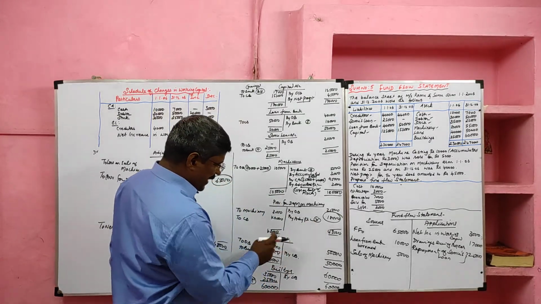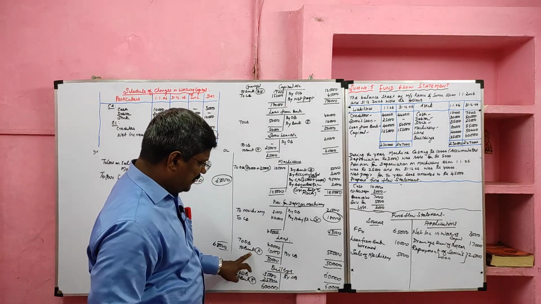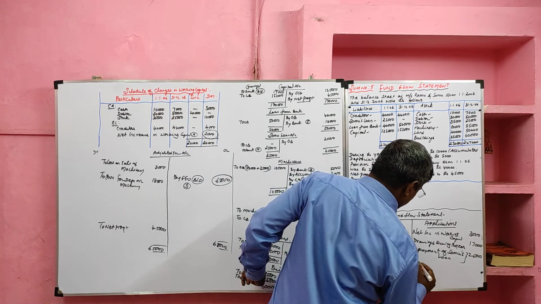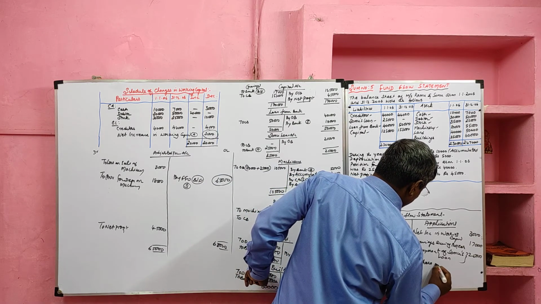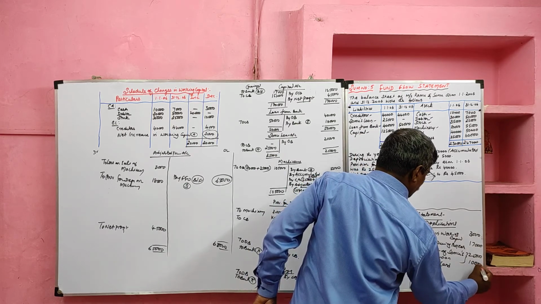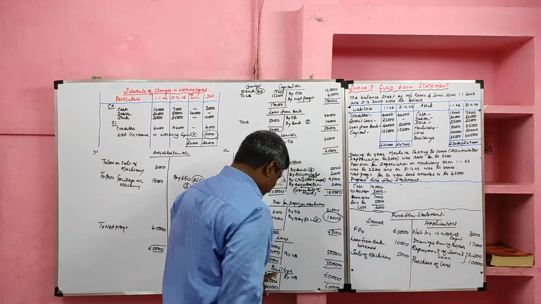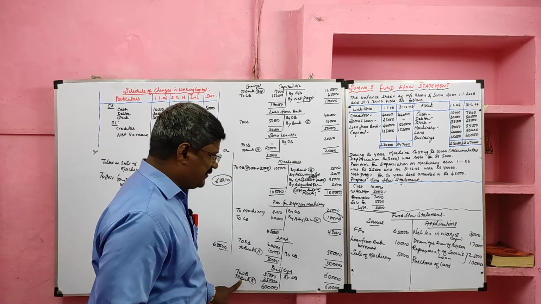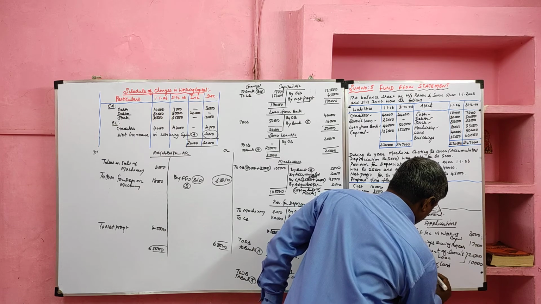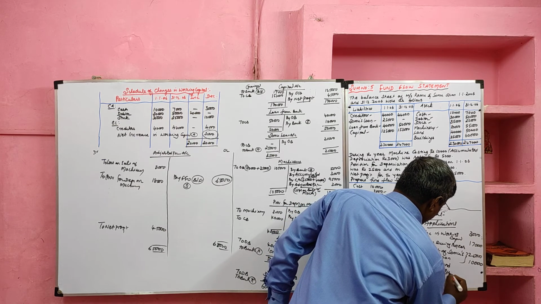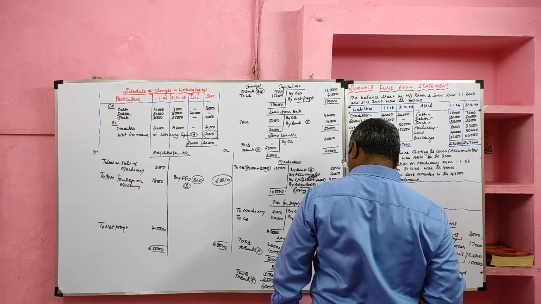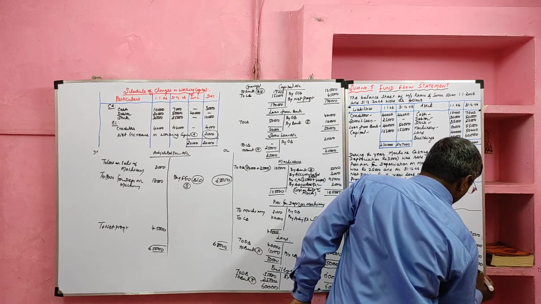Then we prepared land. Land account balancing figure appeared in the debit side. This we consider as purchase of land. Value 10,000. Then we prepared building account. The balancing figure appeared in the debit side. This is also considered as a purchase of building. We considered all ledger accounts. Then we will total this. Purchase of building value 25,000.